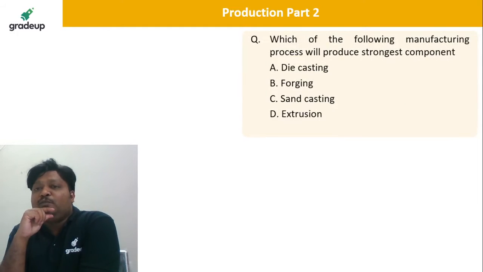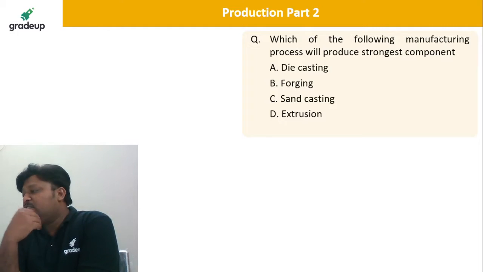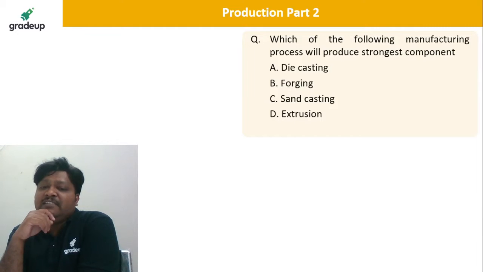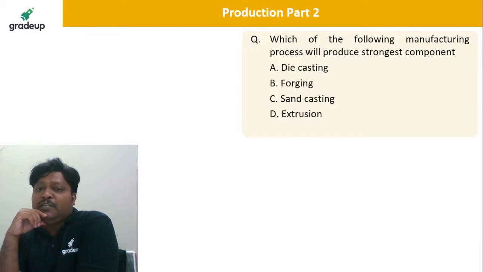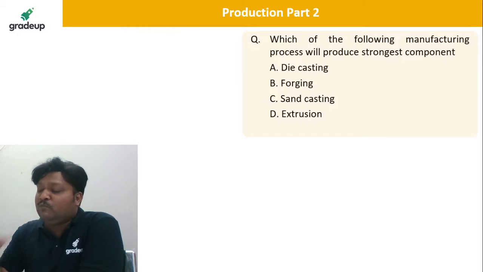Then tell me which of the following manufacturing processes produces the strongest component. Of course, without any hesitation, we can say the material properties will get improved and enhanced. We can reorient the grain structure, which is possible only with forming operations, and forging is one of those.